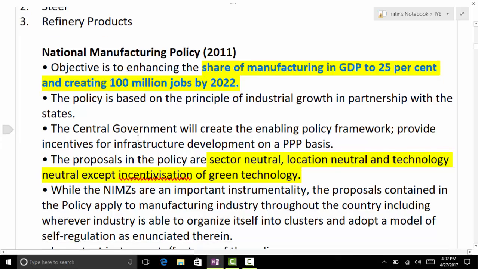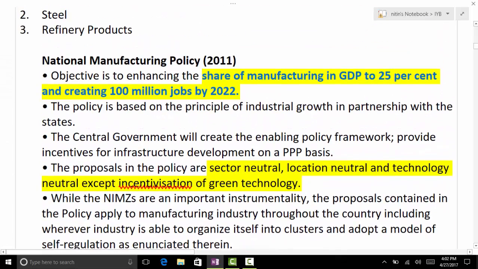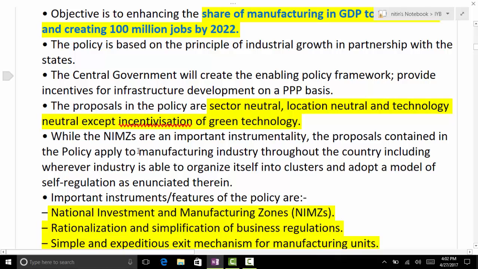Then there are certain points given regarding this policy. It says enabling policy framework, provide incentives for infrastructure development on PPP basis. It will be sector neutral, location neutral, and technology neutral, except incentivization of green technology.